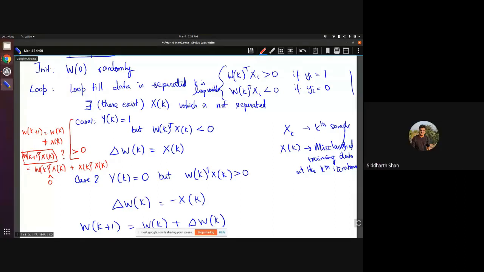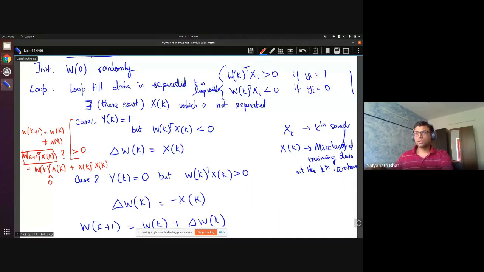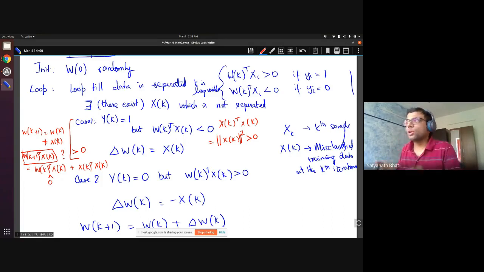Not necessarily. Because one thing we notice, everyone can see that XK transpose XK is equal to norm of XK squared, right? So this is a positive number. That means I am trying to make some correction. This was negative and I'm trying to add a positive number here. I'm trying to improve it, in the hope that it will make it bigger than 0, but this is not necessary, but at least it's a step in the right direction. Does everyone understand that?